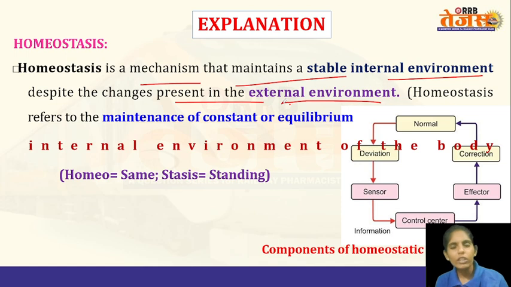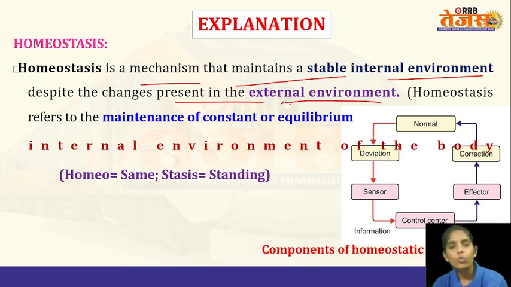So the body will try to maintain a stable environment inside despite any changes that happen in the external environment. For better understanding, I will give you an example. If the outside temperature is very cold, obviously our body temperature will start to fall, and our body becomes cold, and we don't want that.